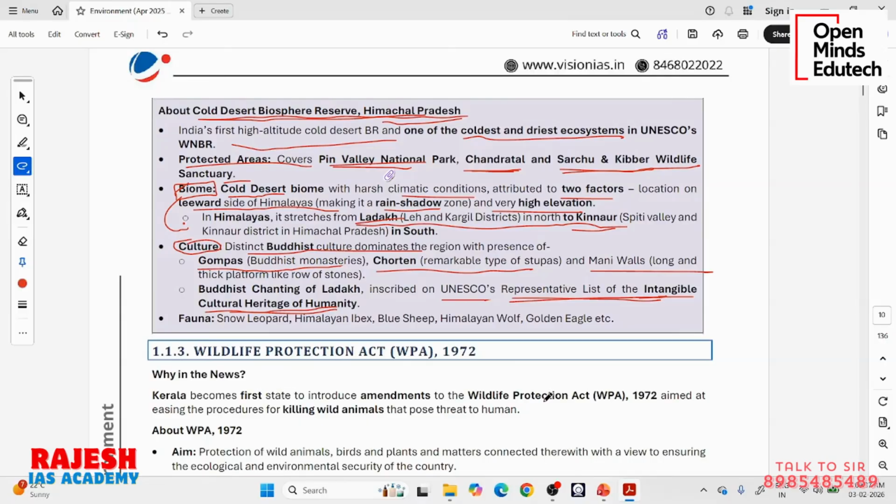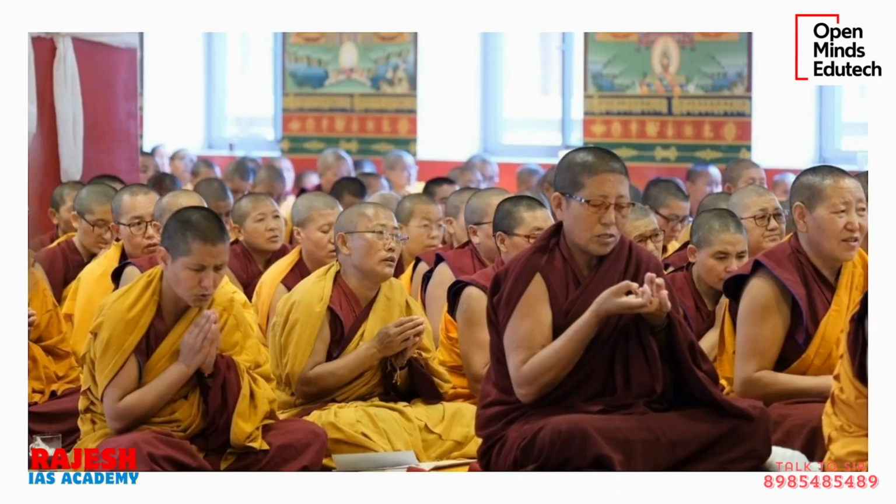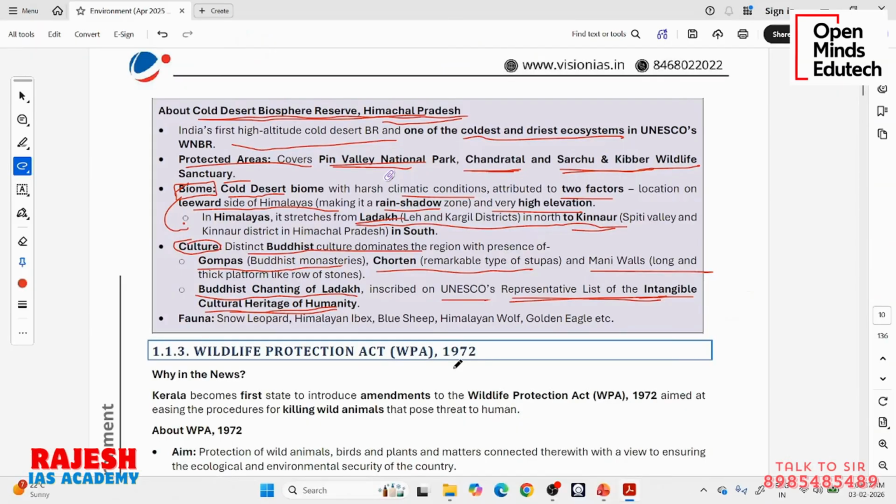From India there are so many, like Kumbh Mela, yoga, Deepavali festival, and Buddhist chanting of Ladakh is also in this list. Now this Buddhist chanting of Ladakh is an exclusive cultural feature of this region. So you can see here the chanting of the Buddhists is recognized as a cultural heritage by UNESCO. That is what this news is telling about.